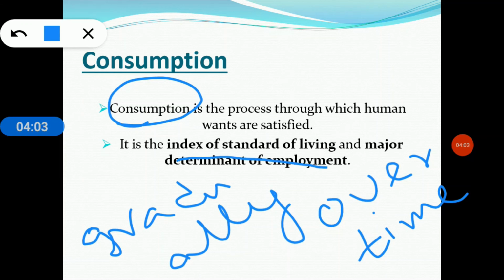Consumption is the index of standard of living. So why is consumption the index of standard of living? Because the level of consumption and the types of goods consumed determine the standard of living of the people in an economy. Clear? So next one is it is a major determinant of employment. The level of employment in an economy depends on the aggregate demand, and aggregate demand totally depends on the total consumption. So now I am going to the next slide.